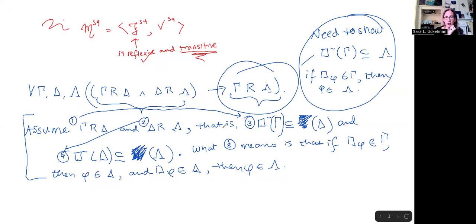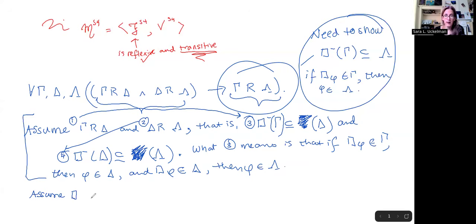This is what we need to show. I will try to fit the rest of the proof onto this so that we've got all of the information on one page, but I will just have to write a little bit smaller. But what we need to show is a hypothetical. So we start off by assuming the antecedent and showing that we can get the consequent.